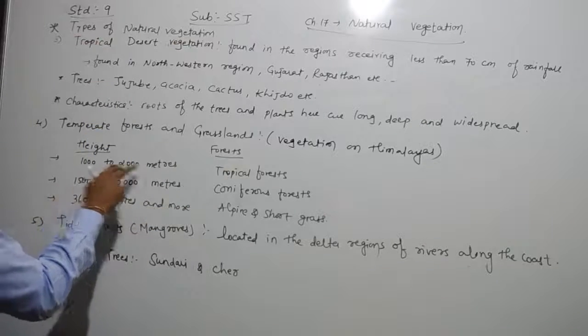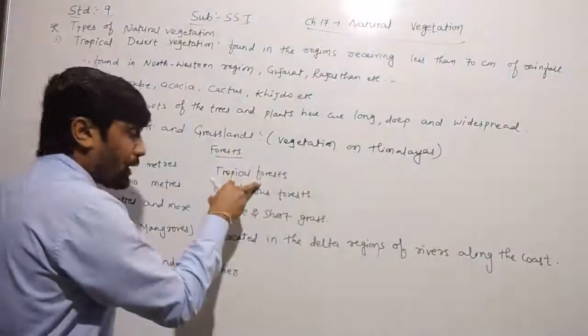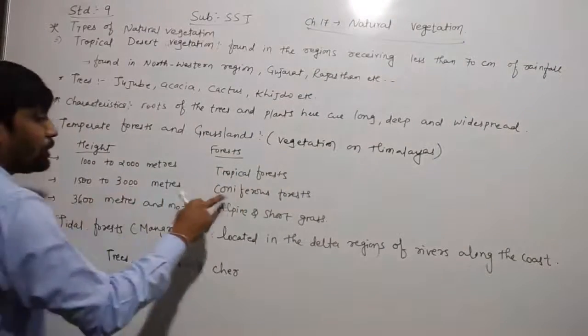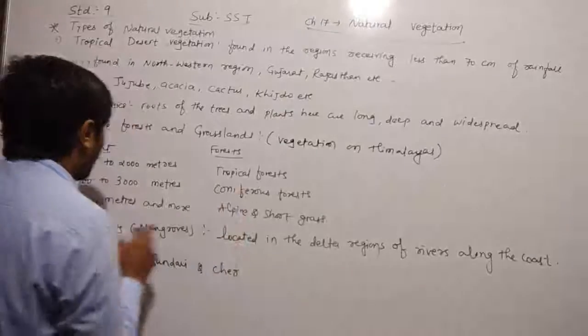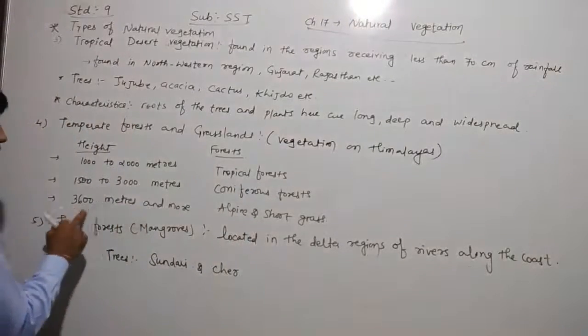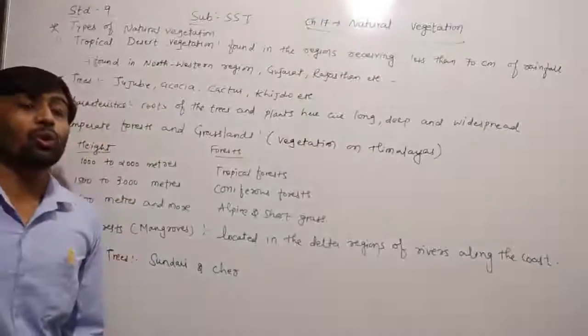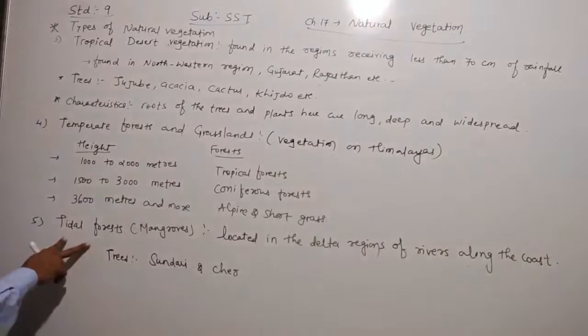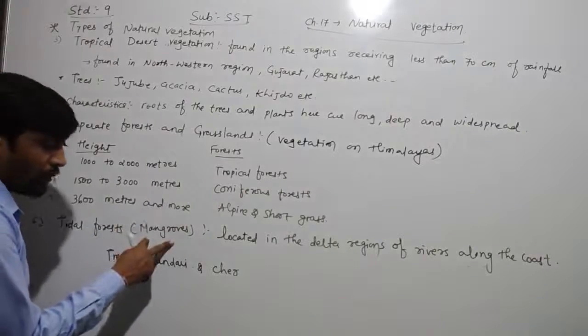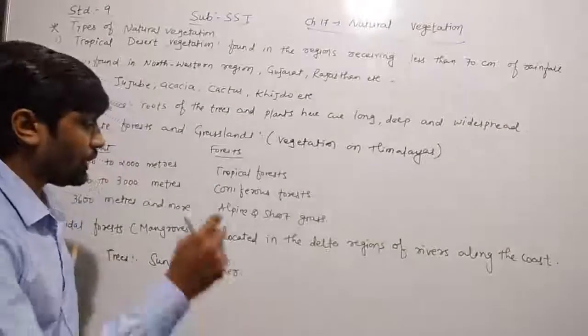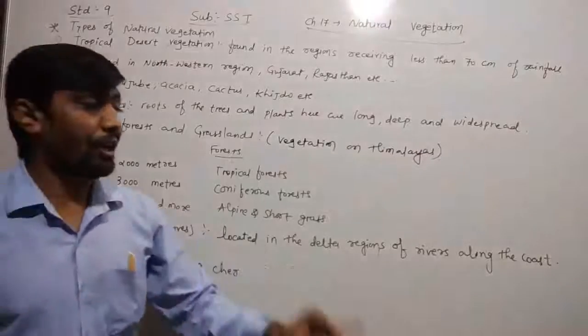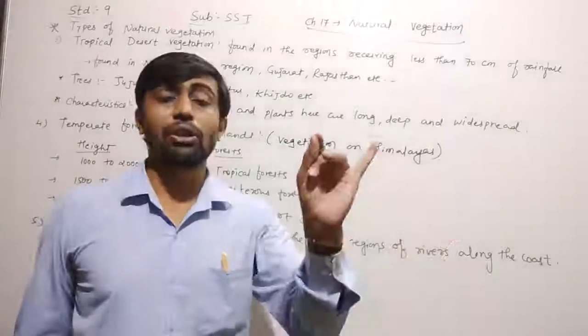1000 to 2000 meter is known as tropical forest. 1500 to 3000 is known as coniferous forest. And more than 3600 meter high is known as alpine and short grass. And the fifth one, children, is the tidal forest. It is also known as mangrove. It is located in the delta region of the river along the coast.